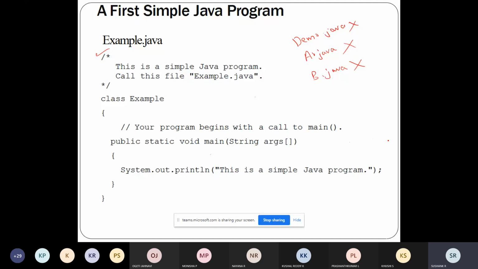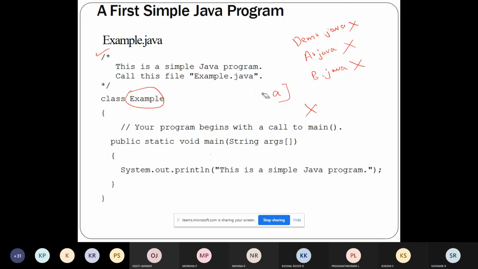But the main thing is they would have forgotten this point. Actually the main function is present inside a class called example.java, but they will write it as lab1 program.java. They would have given the file name as lab1 program.java, but the class name which contains the main function is example. So in this case, the program is perfect. No syntactical error, no logical error, no semantic error. But because of the wrong naming convention, the program doesn't compile, and they will get an error.